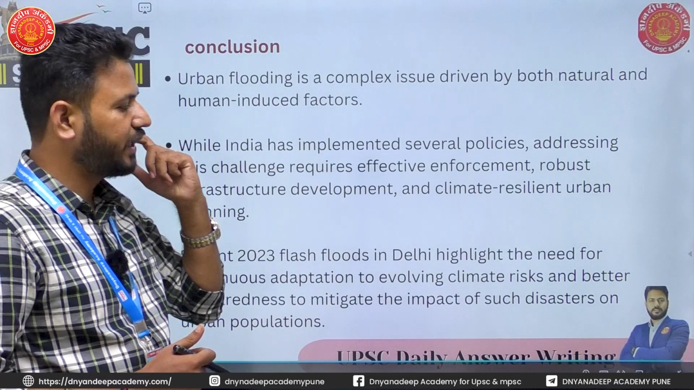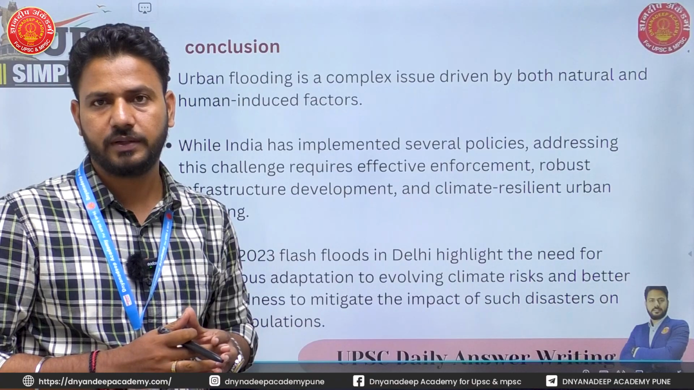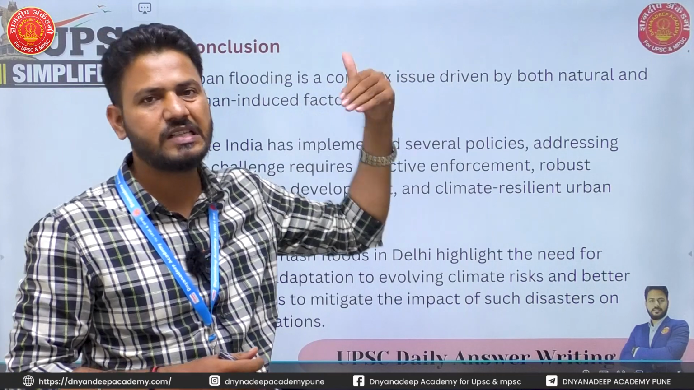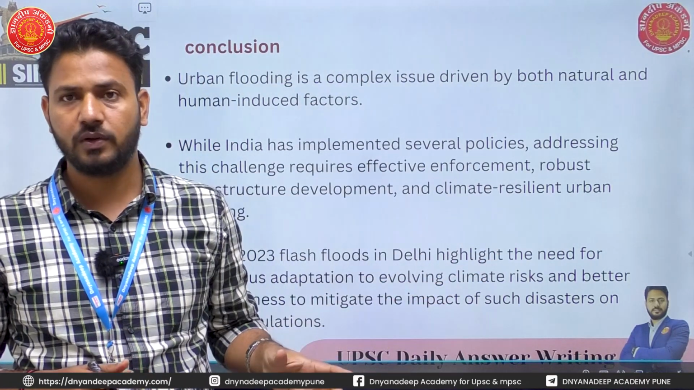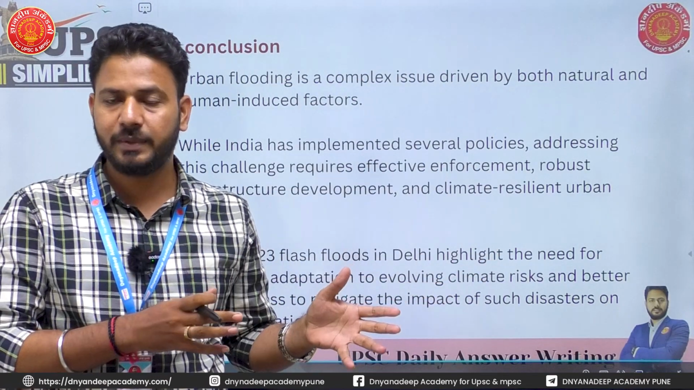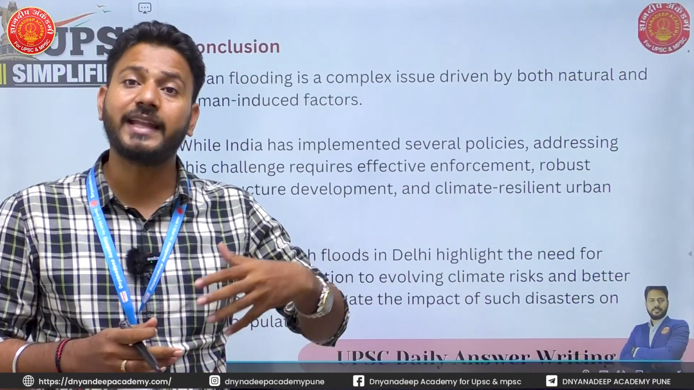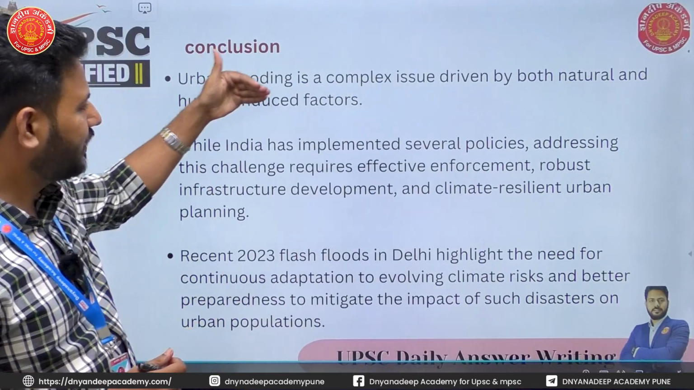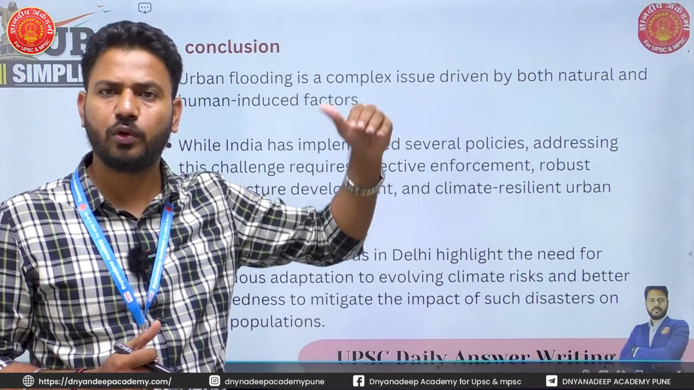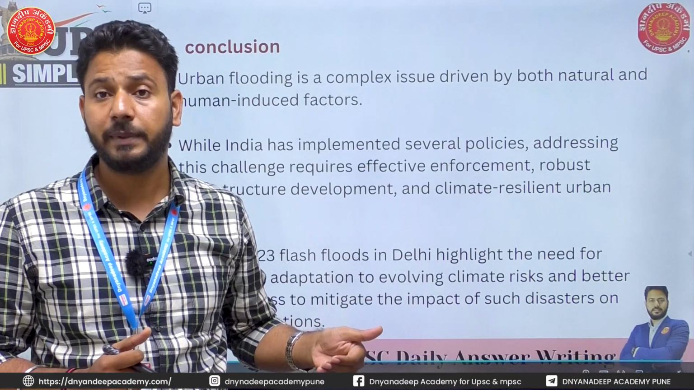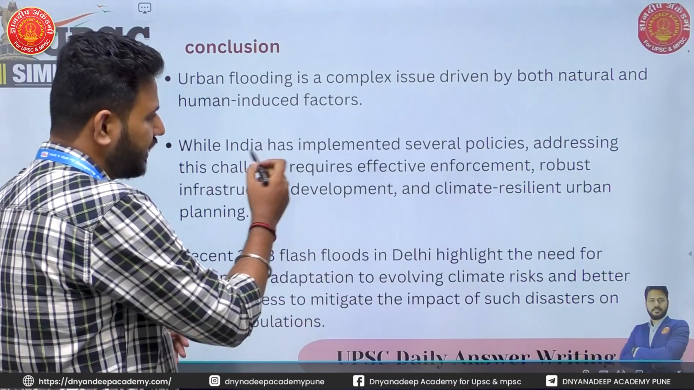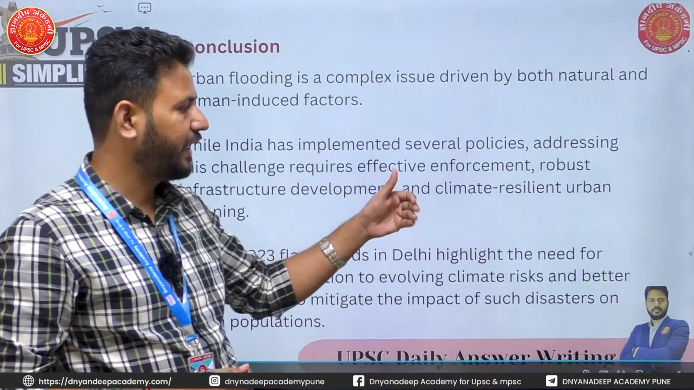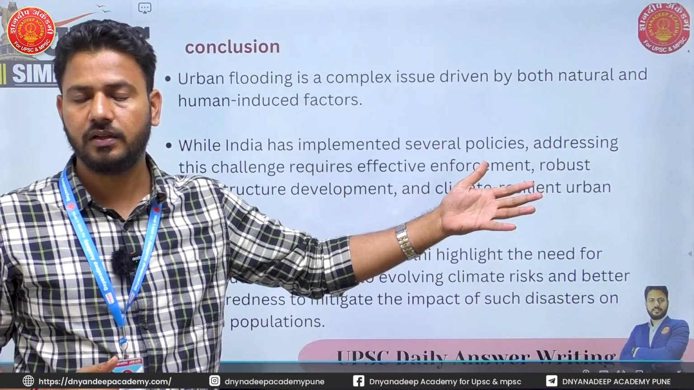And in the conclusion, what I would do is again summarize the complete question, all the three focuses together. I would say urban flooding is a complex issue which is driven by both natural as well as man-made causes, because IPCC Assessment Report 6 says that this is anthropogenic. Okay, so it is man-made as well as natural. Then while India has implemented several policies, always remember this, policies bahut hai, paper pe. Lekin, this needs to be enforced effectively, along with robust infrastructure development and climate resilient infrastructure.